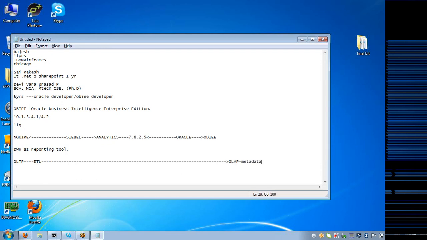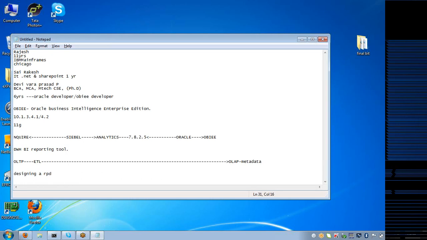Now I will tell you what you do with your OBA application. The development process is contained in two steps. The first one is designing a repository. We call it, in shortcut, RPD.